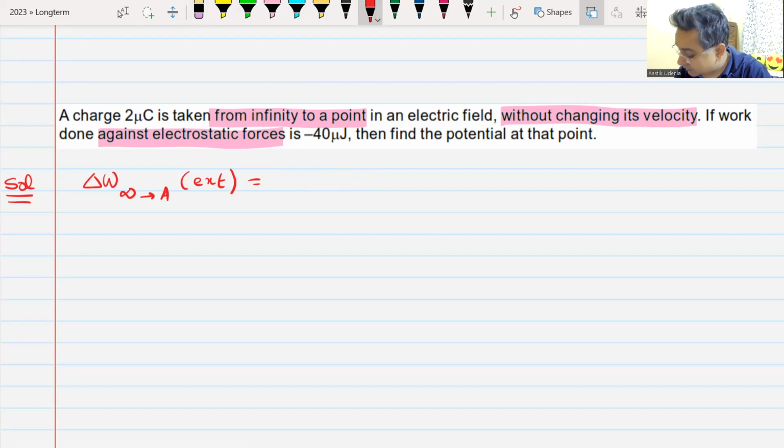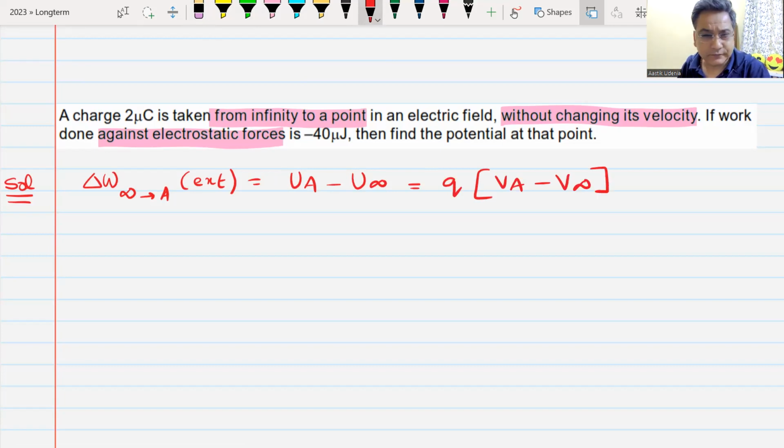If you make a simple mistake, the answer will be completely different. This will be equal to Q times VA minus V infinity. Now you will get the correct answer. Potential of point A will be minus 20 volt. Minus 20 is the answer, not plus 20.